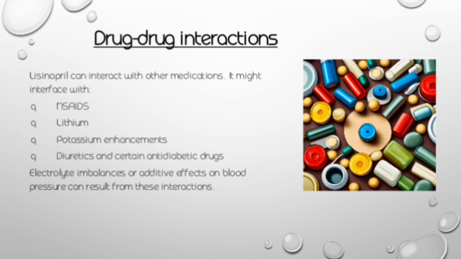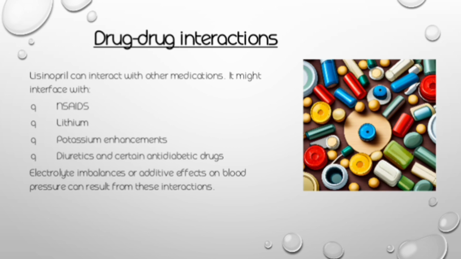The next one is lithium. What is the action of lisinopril on lithium? We already discussed that lisinopril inhibits angiotensin II actions, thereby decreasing the sodium reabsorption. So when this drug is given, it can increase the sodium excretion. When the sodium is more excreted, the lithium is more retained. So lithium excretion is somewhat reduced because sodium and lithium are monovalent. So lisinopril can increase the lithium toxicity. So the dose of lithium should be somewhat reduced in order to prevent the toxicity.